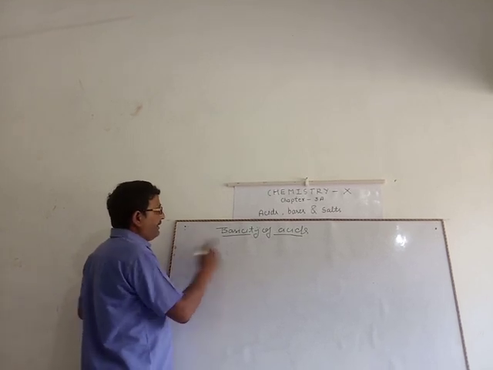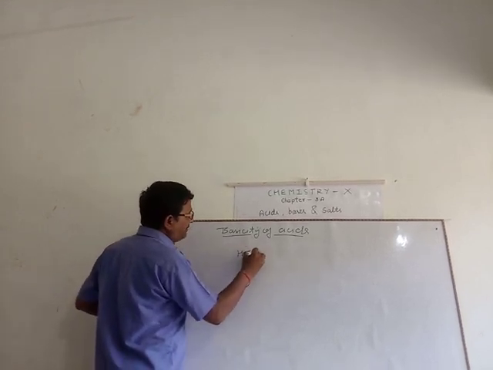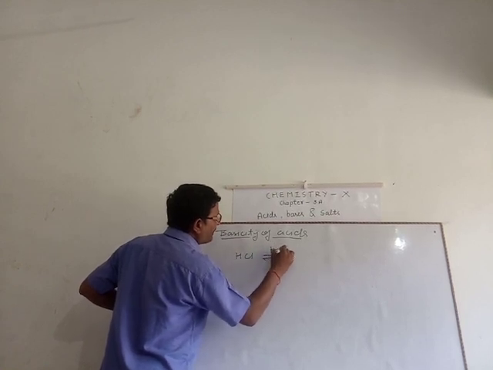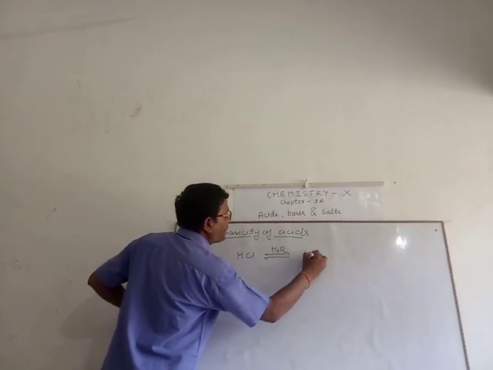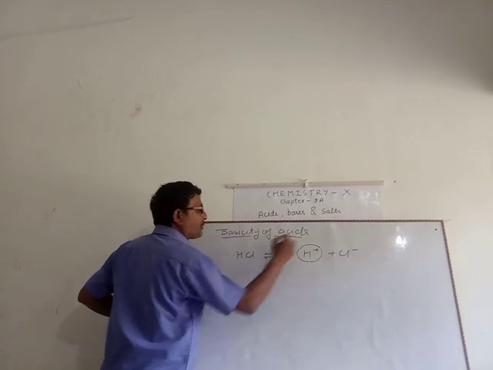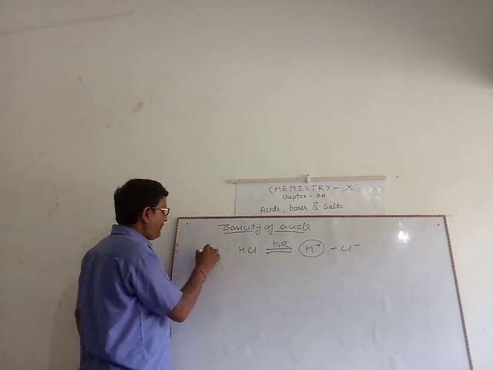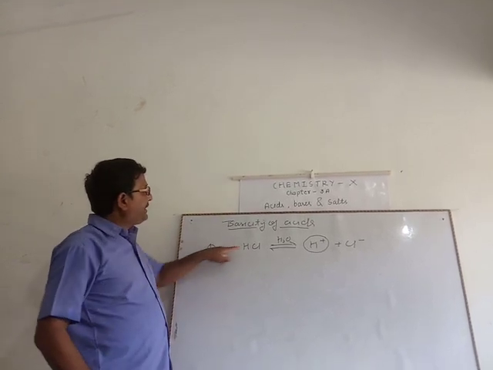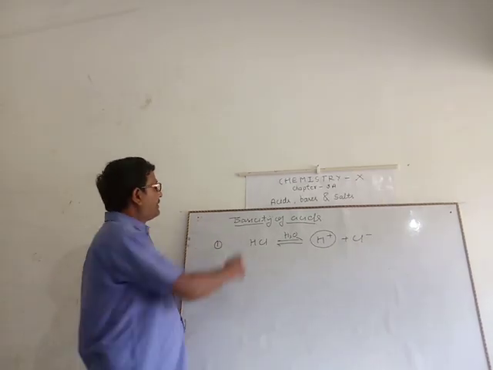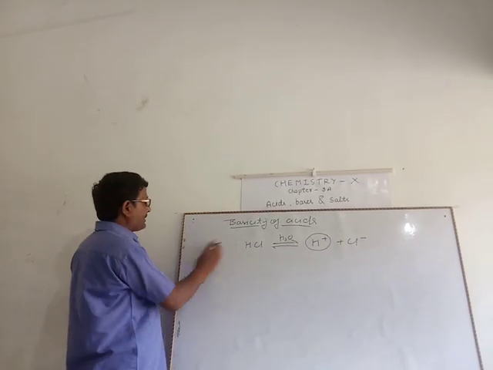Example, in case of HCl, when it is dissolved in water, it gives H plus and Cl minus. See that the number of hydrogen ions is 1. So the basicity of hydrochloric acid is 1. This is called a monobasic acid.